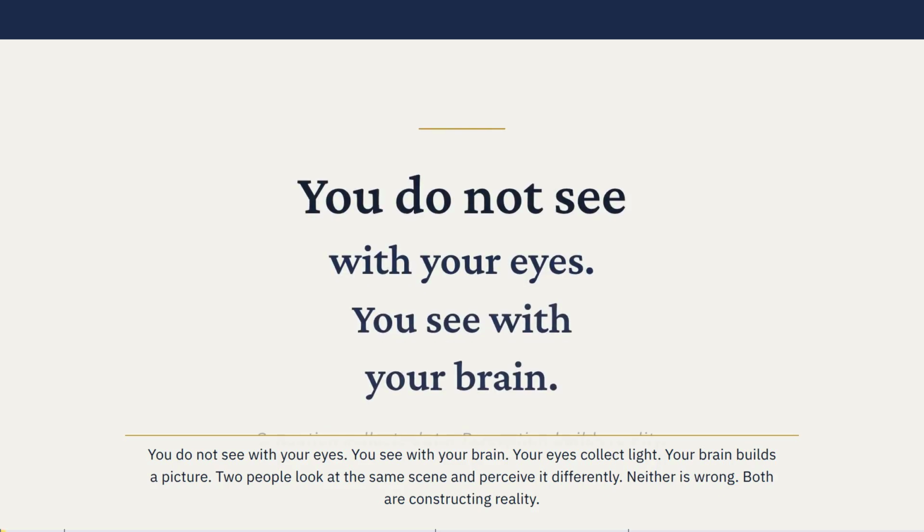You do not see with your eyes. You see with your brain. Your eyes collect light. Your brain builds a picture. Two people look at the same scene and perceive it differently. Neither is wrong. Both are constructing reality.